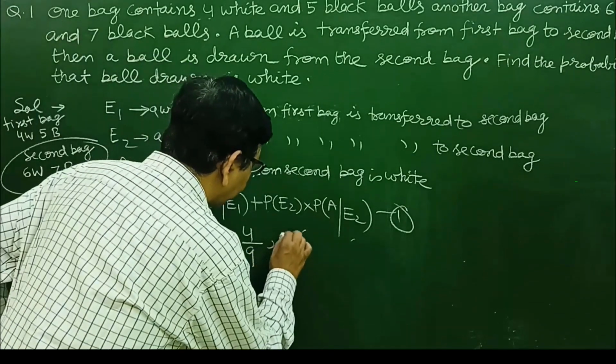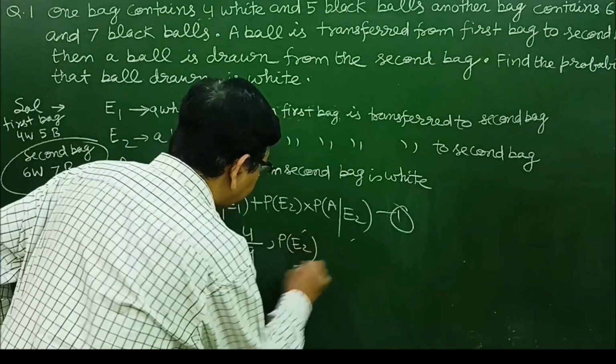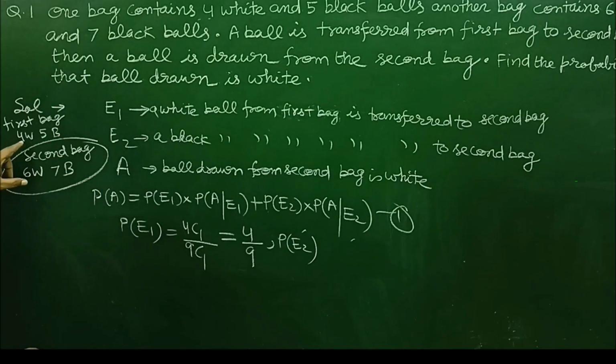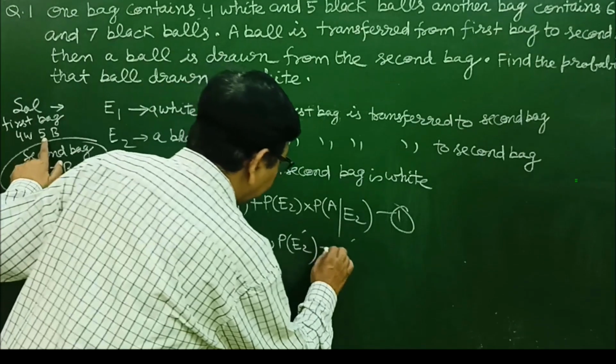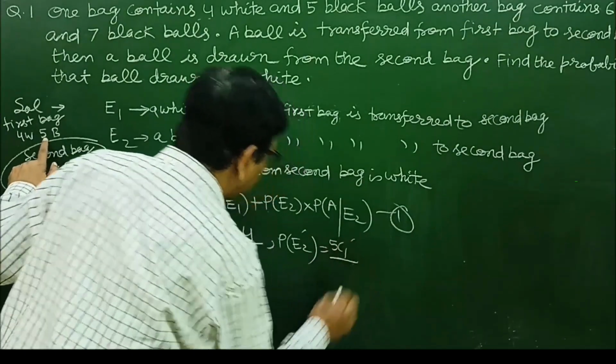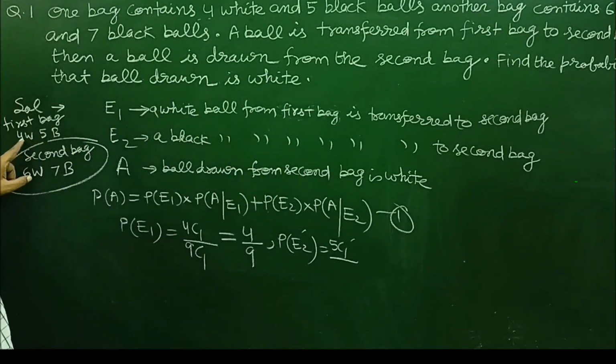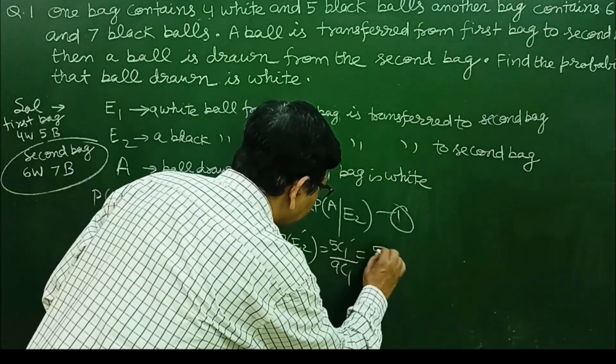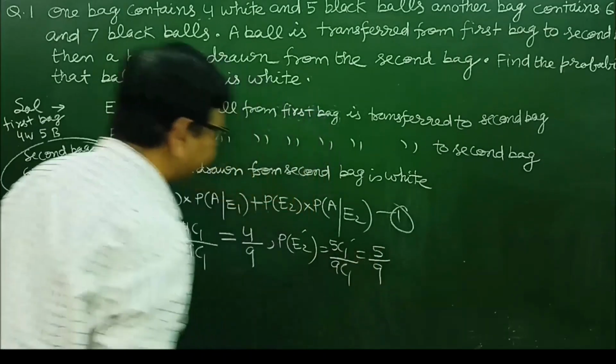Now the probability of event E2, if a black ball is transferred from first bag to second bag: first bag has 5 black balls and 4 white balls. So out of 5 we need to select 1, that is 5C1, and out of total 9 balls we need to select 1, so 9C1, that is equal to 5 upon 9.